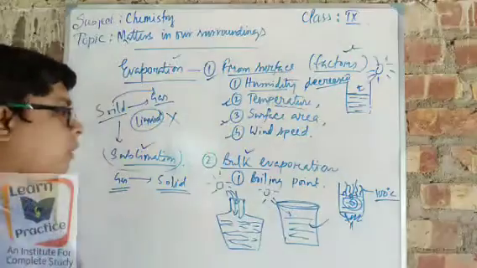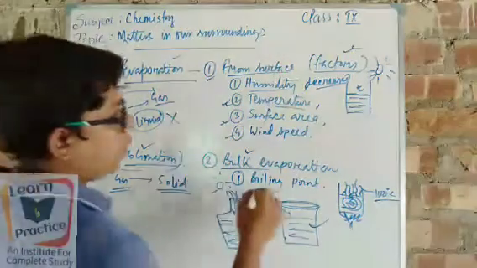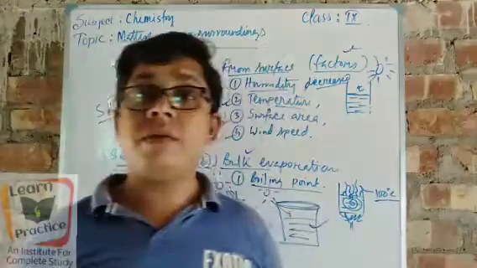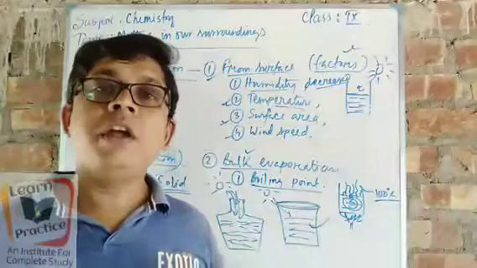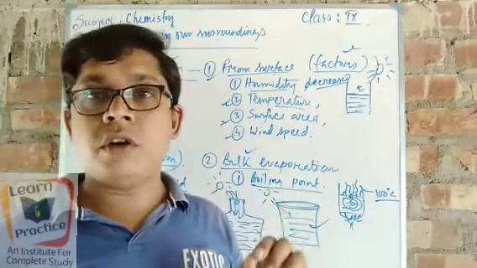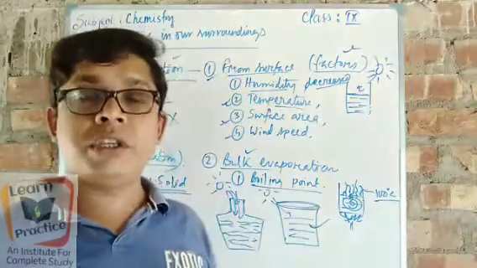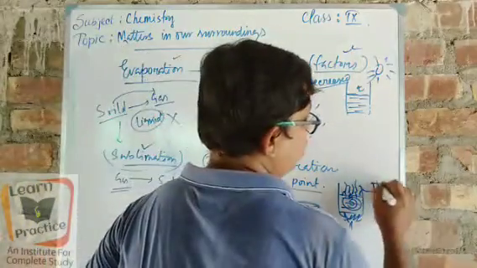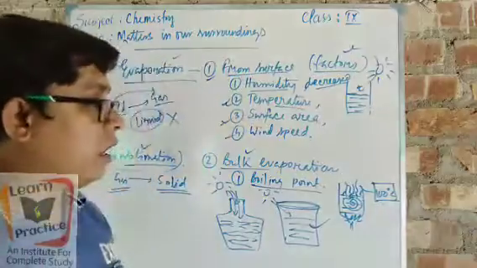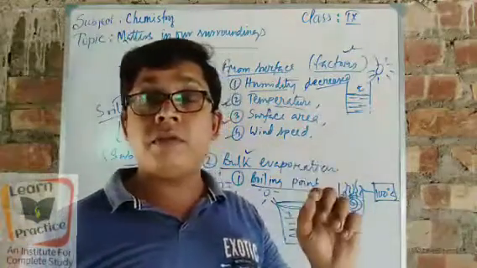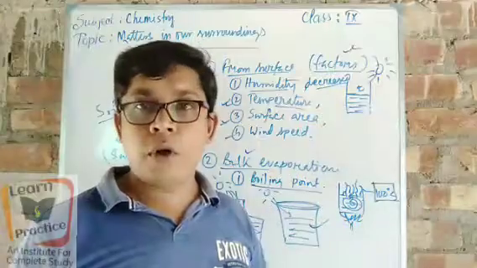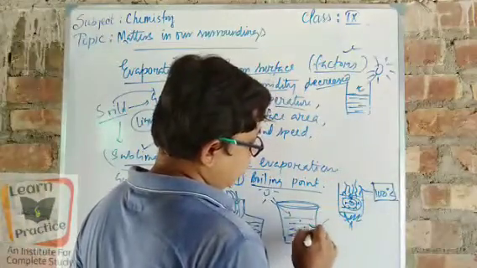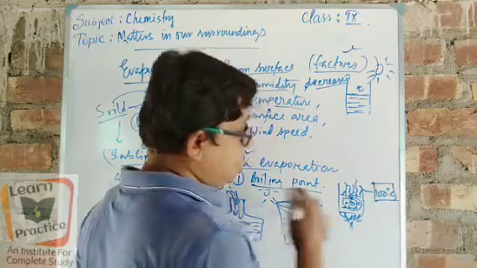Okay, good. Now come to the boiling point. We are dealing with boiling point. What is the boiling point? Last day we read about the boiling point and melting point. Boiling point is the ultimate temperature at which water boils. So we know that 100 degrees centigrade is the ultimate point where water starts to boil, or all the molecules of the water present inside it start to boil fast.